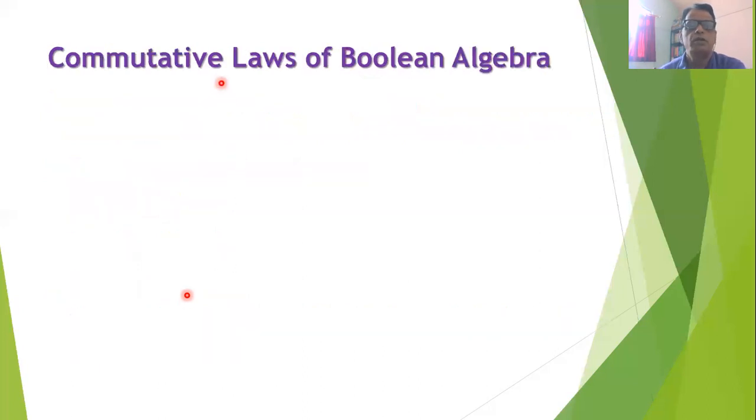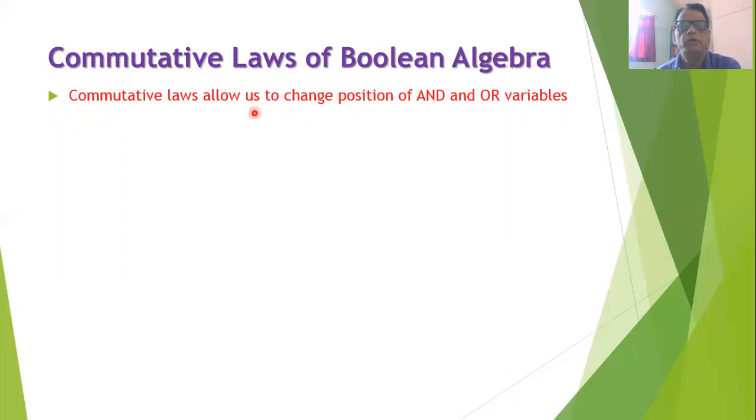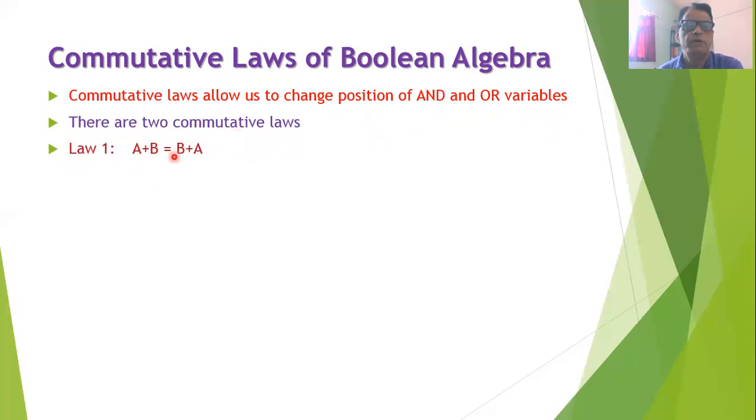Now we will go for the discussion of commutative laws of Boolean algebra. Commutative laws of the Boolean algebra allow us to change the position of AND or OR variables. That is, whenever in an expression two variables are given, their positions can be changed. You will find that there are 2 commutative laws. The first law is stated as A plus B is equal to B plus A. That is, logically, A plus B is equivalent to B plus A. Even if we change the position of A and B in logical OR operation, there is no change in its value.